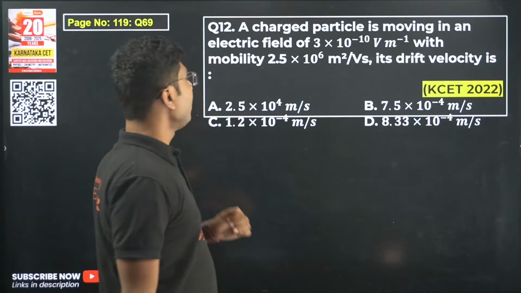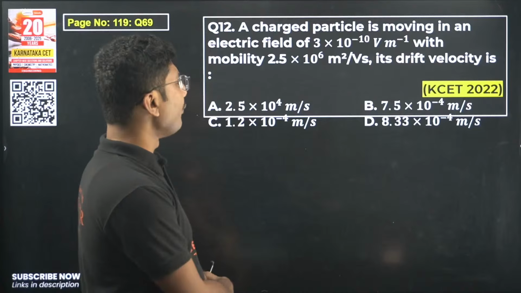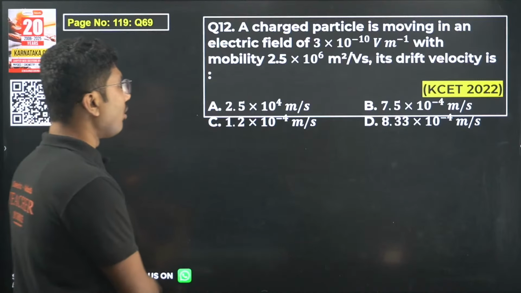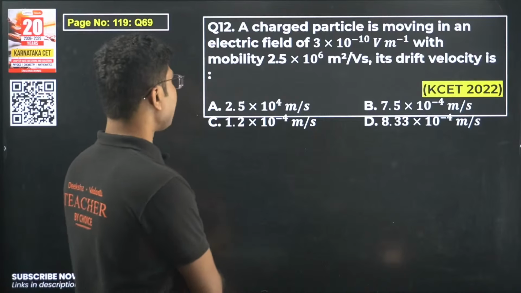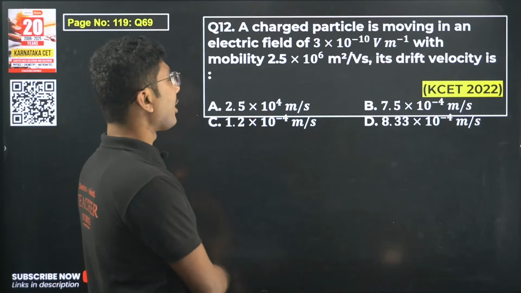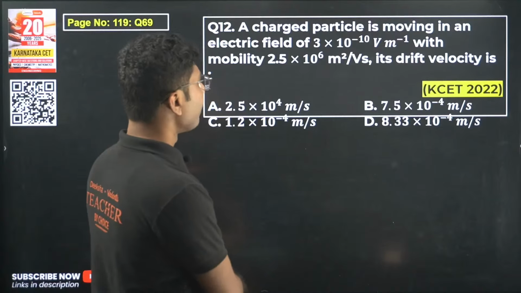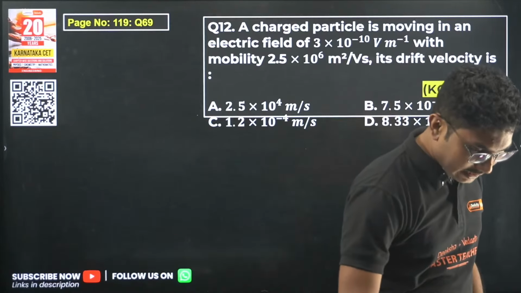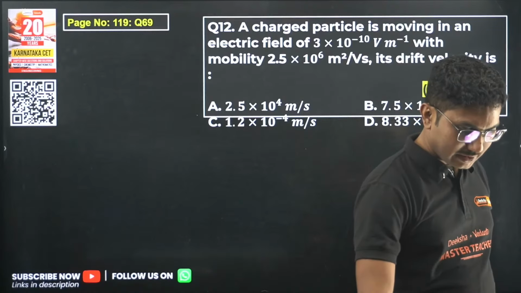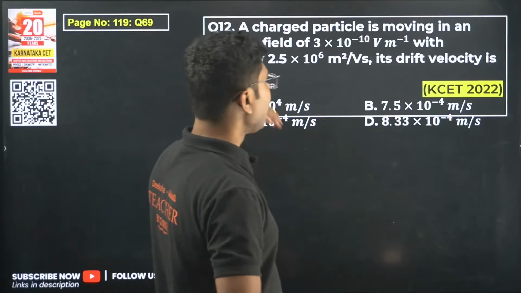Okay. Now question number 12. A charged particle is moving in an electric field of 3 into 10 to the power of minus 10 volt per meter with mobility 2.5 into 10 to the power of 6 meter square per volt second. Its drift velocity is. Sainath was saying 1.5. Yes, Sainath, correct answer, 1.5. Also Austin, correct answer. Now answer this question.